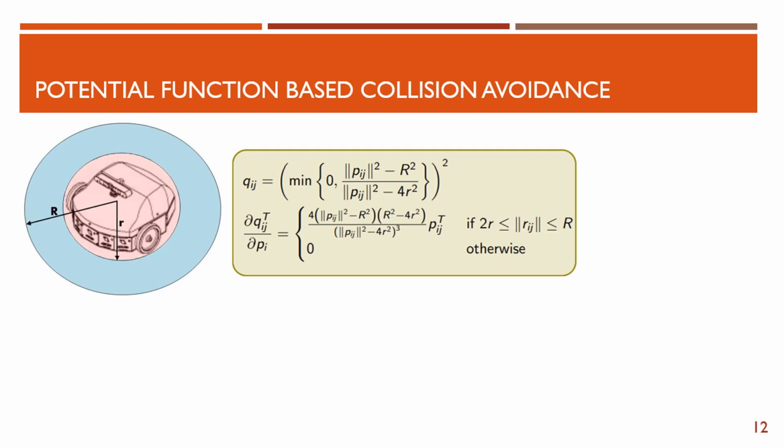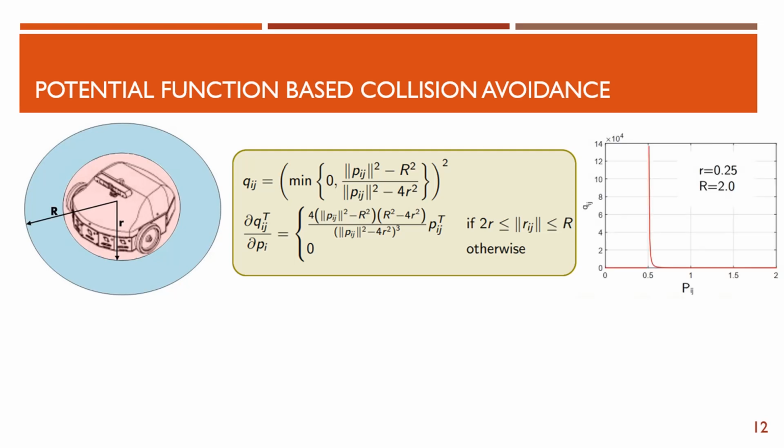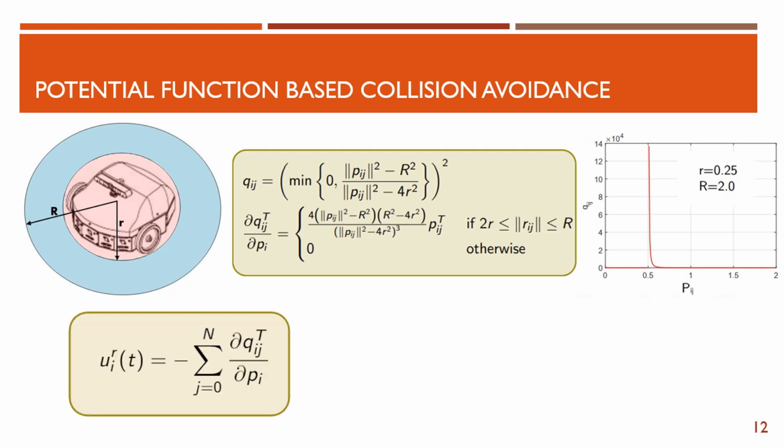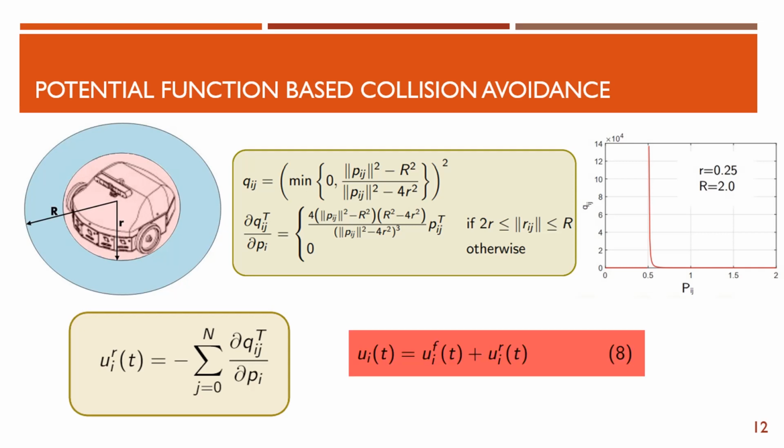And we can see from this graph that if the distance between the agents is decreasing, then the potential field is increasing, and the potential field becomes zero if the distance between the agents is greater than capital R. So the total repulsive force on agent I can be described by UIR and given by this equation. So now the overall controller will be the sum of the formation controller and the repulsive controller.